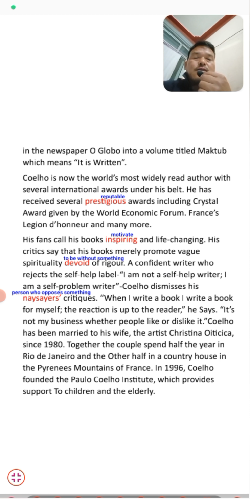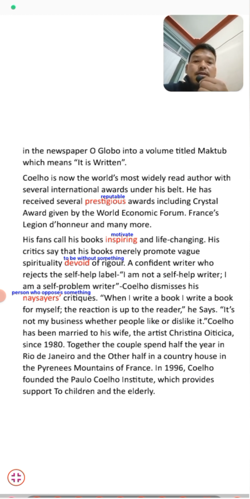And Coelho also rejected and dismissed all the criticism about his writing. "When I write a book, I write it for myself. The reaction is up to the readers. It's not my business whether people like or dislike it." He says that when he writes a book, he writes it for himself, and the reaction is up to the reader.